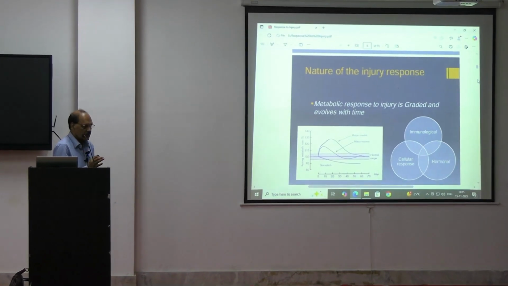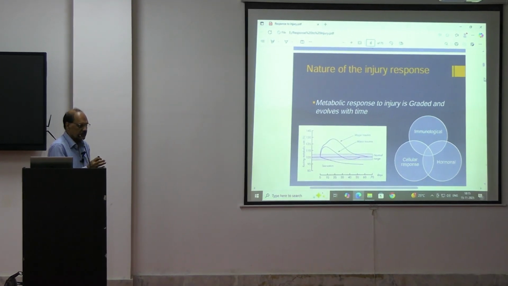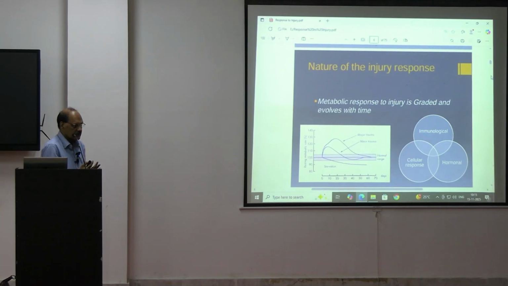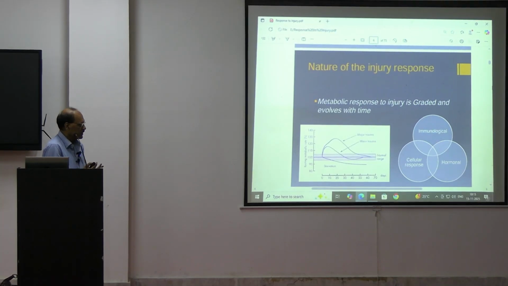The nature of the injury response: the metabolic response to injury is graded and evolves with time. The response from the body to an injury that has just occurred is different. There are three types of response we'll be seeing: one is immunological, one is cellular response, and another is hormonal response. So three types of response will be trying to restore our body function.